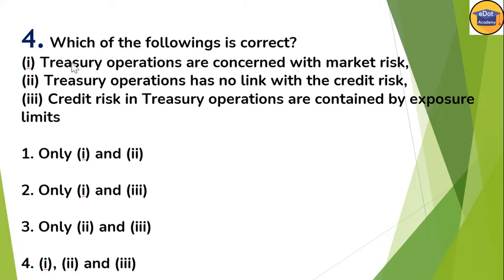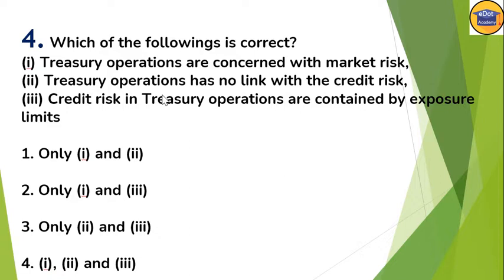Okay, so I'll repeat once again. Which of the following is correct? Treasury operations are concerned with market risk. Treasury operations has no link with the credit risk. And number 3, credit risk in treasury operations are contained by exposure limit. So you have to tell me which of the following are correct.